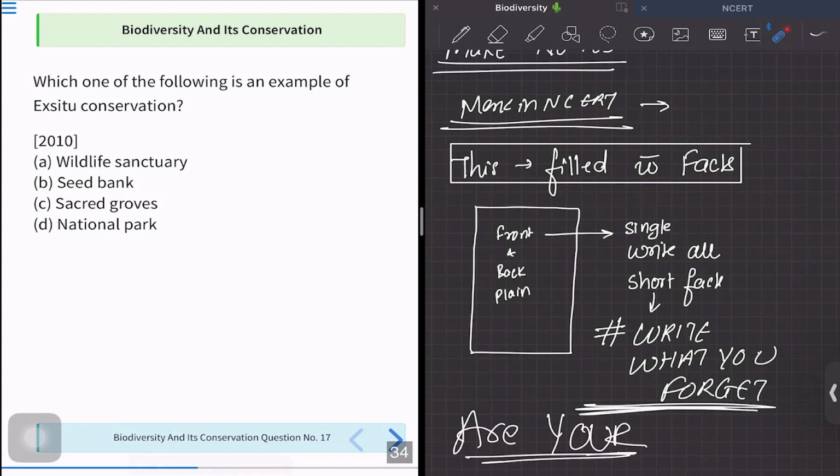And if you want to revise this topic again and again, you need some short notes. These notes should be made by you. Do not try to take notes that are made by somebody else, because if you take ready-made notes, you will not be able to feel the essence of notes, and it is very important to feel the essence of notes. So make your own notes.